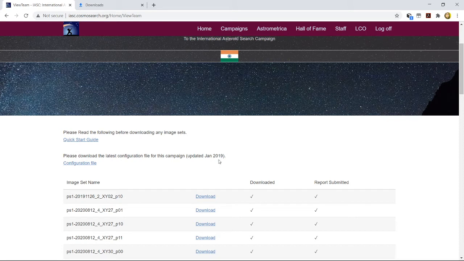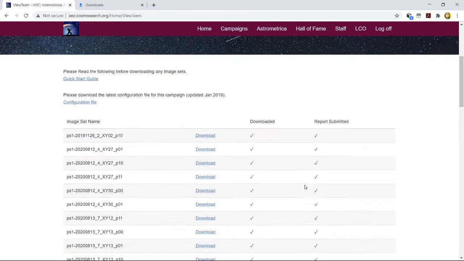Then second one, the configuration file. The software is basically used for astrometry and photometry, but you will be doing basically the blinking of the images and a few other things. For that particular work for which you are going to use this entire interface of Astrometrica, what should be the configuration? This is the configuration file for that. Now here comes the important part.